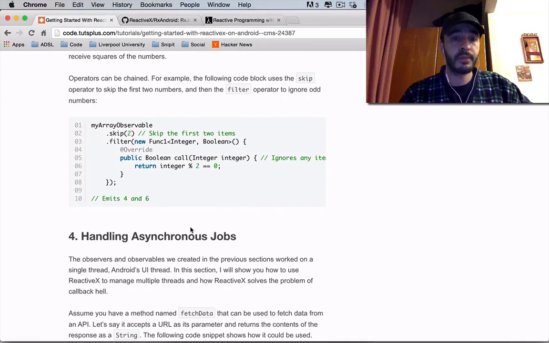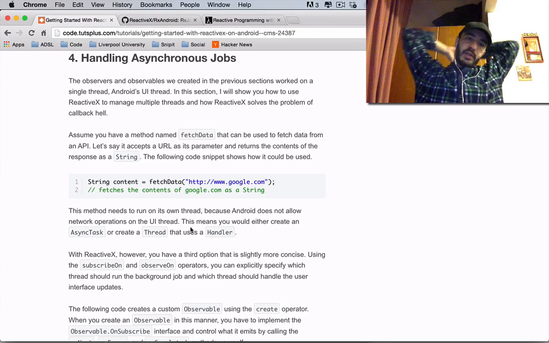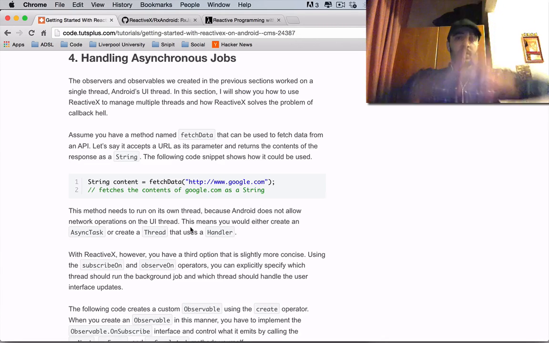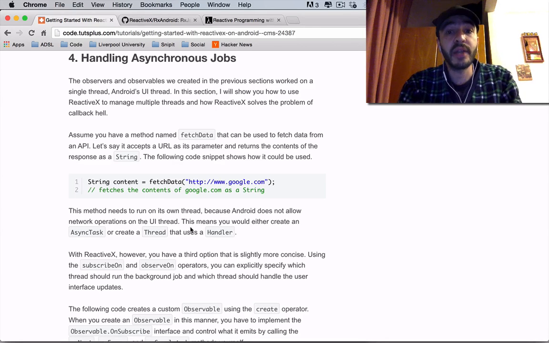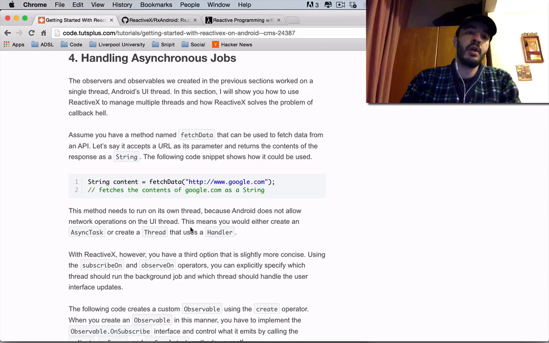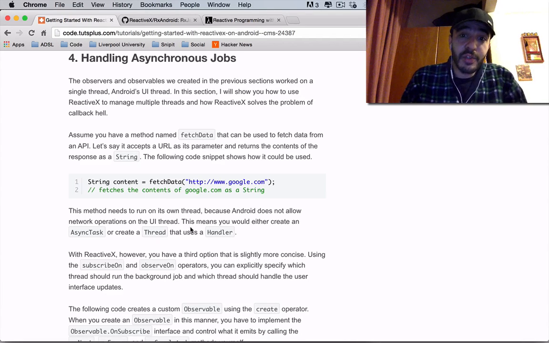Moving on. Handling asynchronous jobs. This is where it's complex. The observables and the observers we created in the previous sections worked on a single thread, Android's UI thread. In this section, I will show you how to use ReactiveX to manage multiple threads and how ReactiveX solves the problem of callback hell. Assume you have a method named fetchData that can be used to fetch data from an API. Let's say it accepts a URL as its parameter and returns the contents of the response as a string.